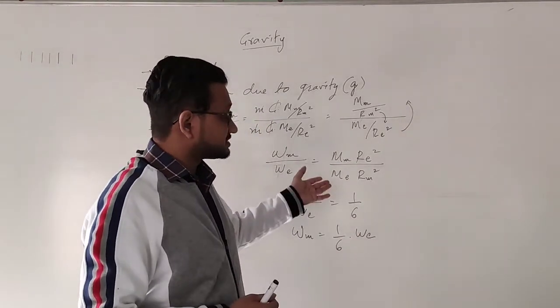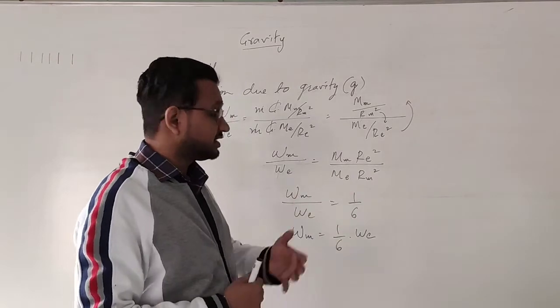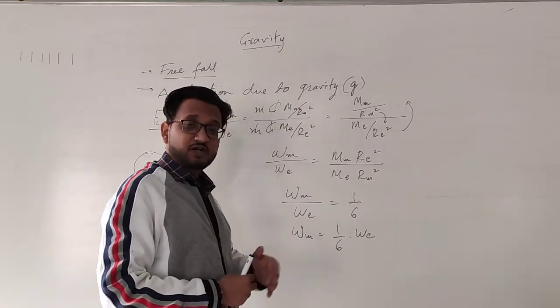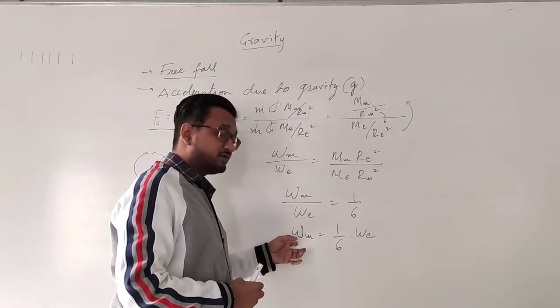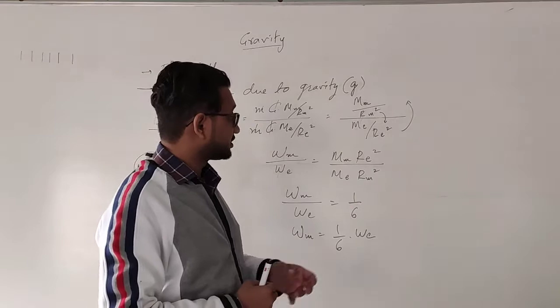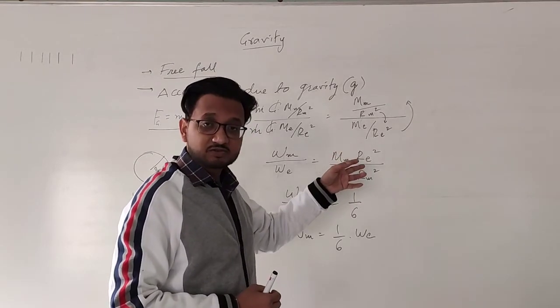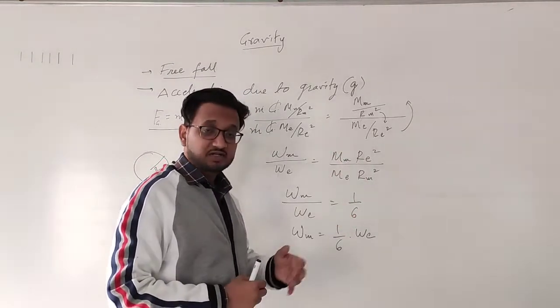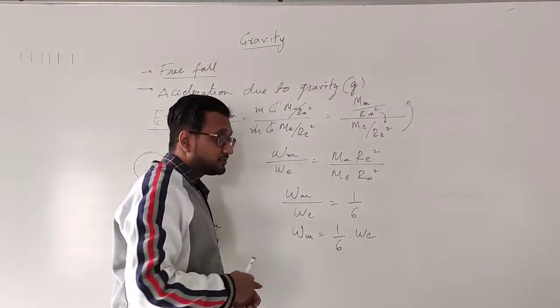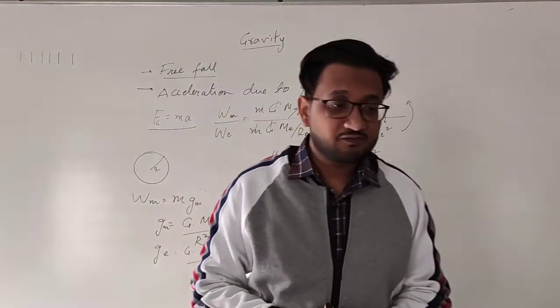We just have to substitute the values and ultimately write this, that is 1/6. Cross multiplication of weight on earth will give me weight on moon is equal to 1/6 the weight on earth, because after solving these values we get the approximate ratio as 1/6, and this is how you get the weight on the surface of moon.